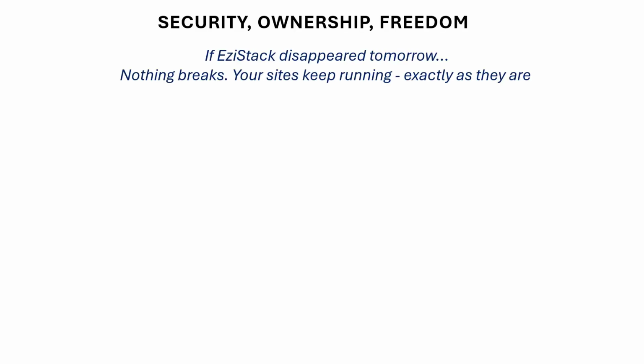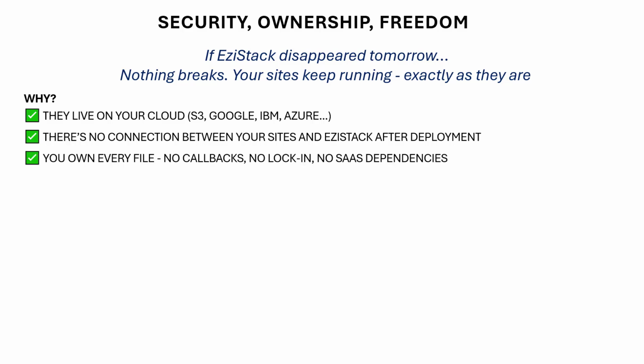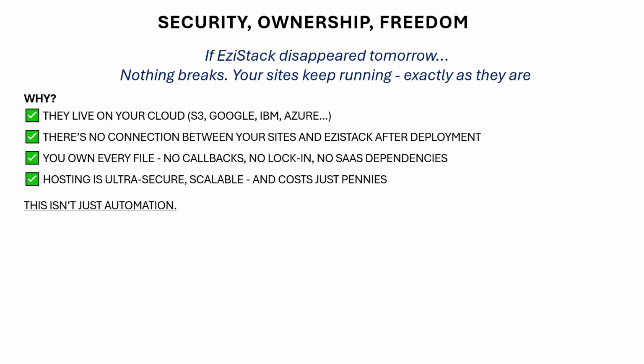If EziStack disappeared tomorrow, nothing breaks. Your sites keep running exactly as they are. Why? Because they live on your cloud accounts, your S3, Google Cloud and IBM accounts. There's no connection between your sites and EziStack after deployment. You own every file, no callbacks, no lock-in, no SaaS dependencies. Hosting is ultra secure, scalable and costs just pennies.